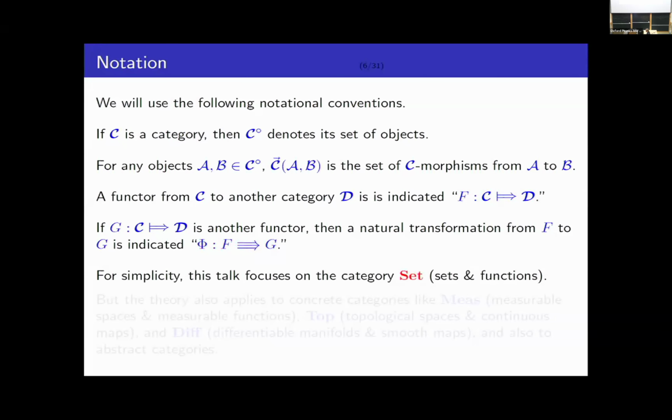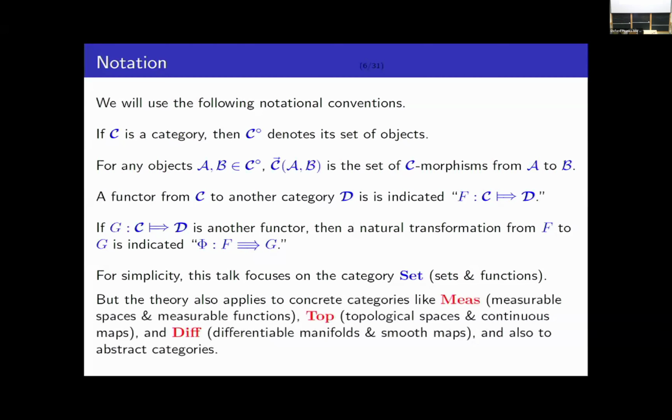Okay, and for simplicity in my examples, I'm going to be focusing on the category of sets and functions. But the theory also applies to basically all of your other favorite concrete categories, like the category of measurable spaces and measurable functions, or the category of topological spaces and continuous maps, the category of differentiable manifolds and smooth maps, and also importantly, it's supposed to apply in many abstract categories. All right, so let's get started.